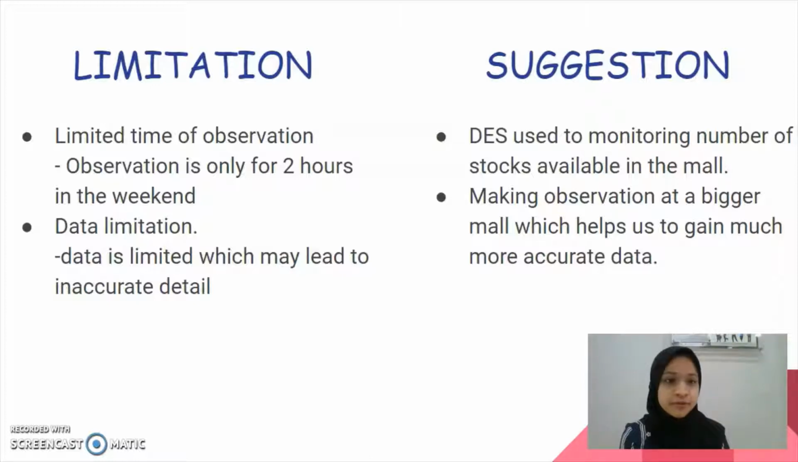Okay, so next is the suggestion for future research. Discrete event simulation can be used to monitor the number of stock available in other malls or at the same mall. For the second suggestion for our future research, we can also use DES to make observations at a bigger mall, which helps us to gain more accurate data.